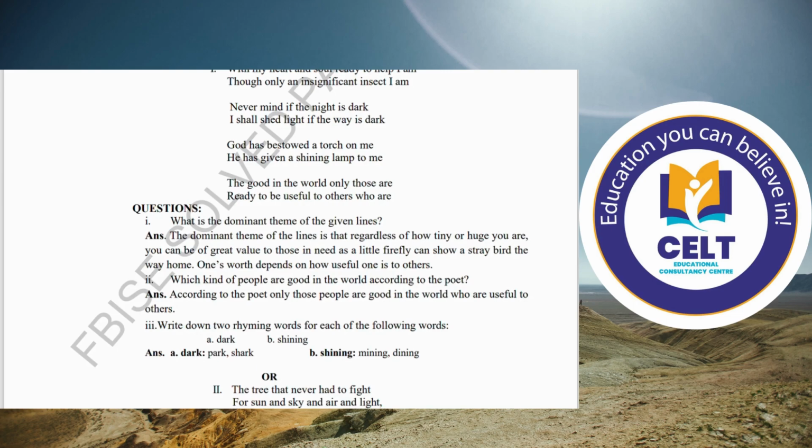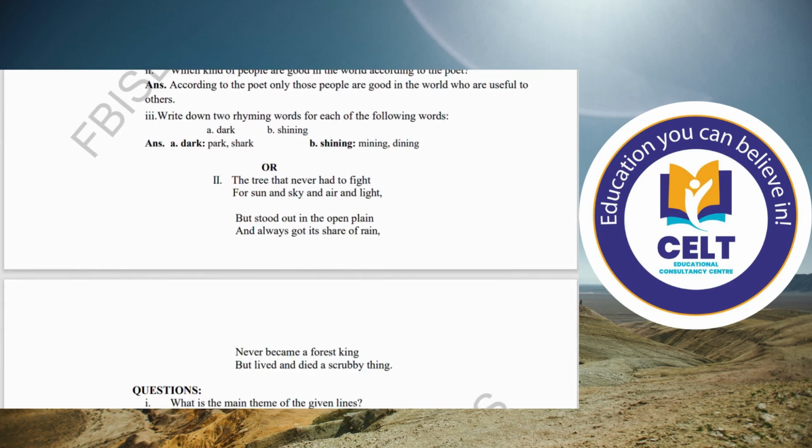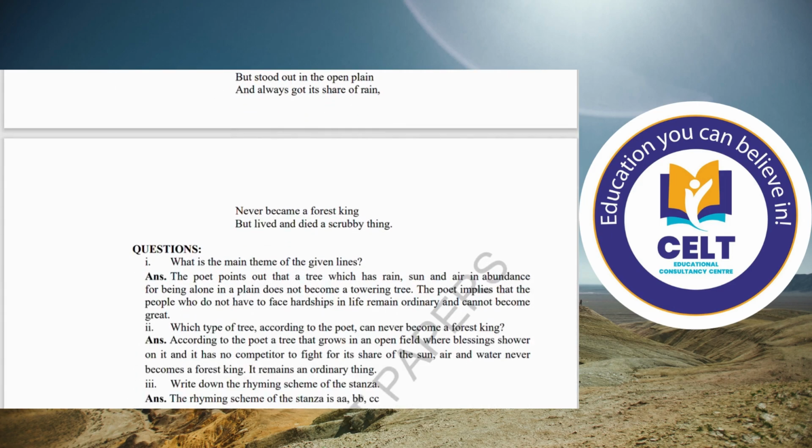Number 2, what kind of people are good in the world according to the poet? According to the poet, the good people are those who are good in nature, whose nature is helpful for others. Number 3, write down 2 rhyming words for each of the following words. Dark. Rhyming words mean with the same sounds: dark, spark, sharp, pop, and shining, mining, dining. And for the next, you also have a choice in this question, whether to attempt the first stanza or the second.